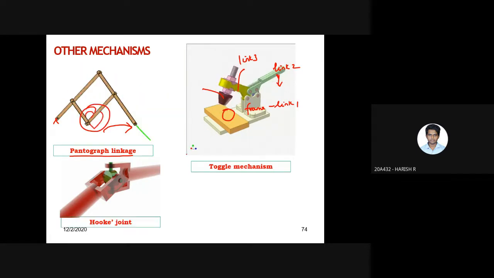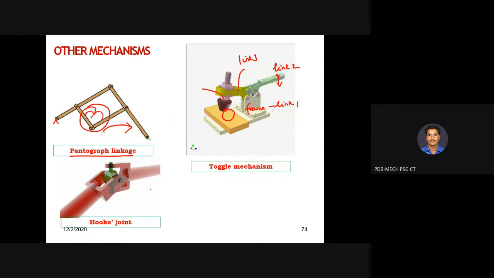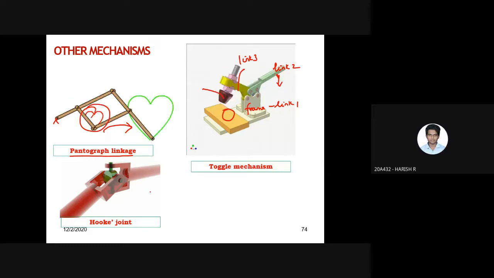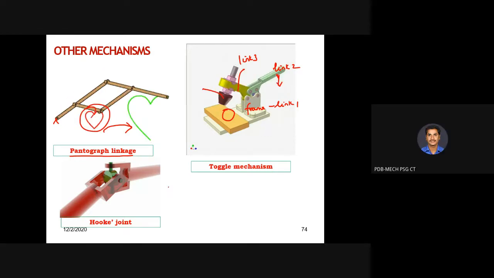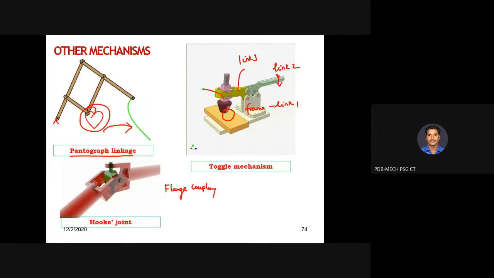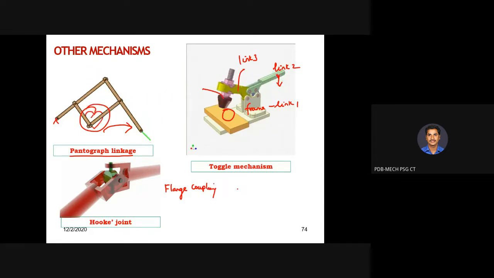Universal joint, sir. Universal joints or hook joints. So what is the use of this hook joint? We can transmit power at an angle, sir. Yes, if you know what is meant by flange coupling, Oldham's coupling, you would have studied all of these already. So flange coupling is normally used to transmit power from one shaft to another shaft which are in line.